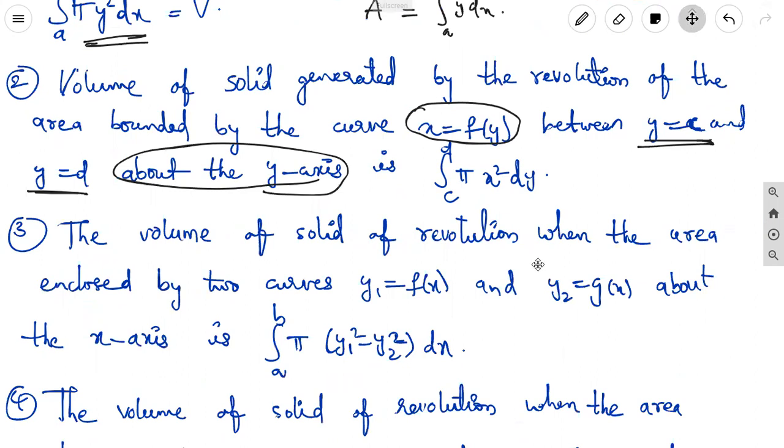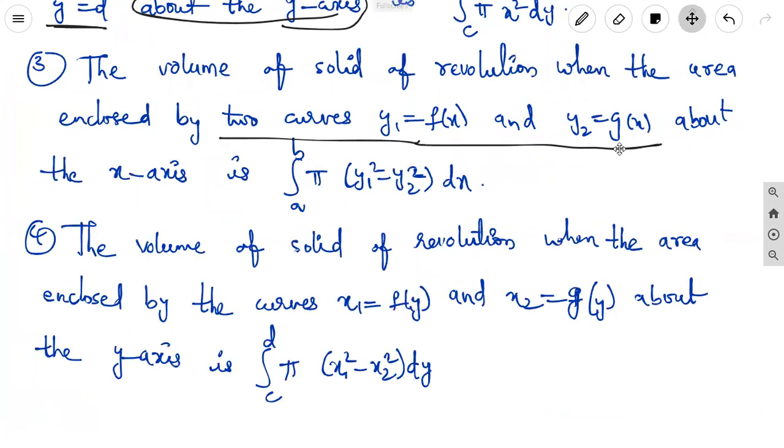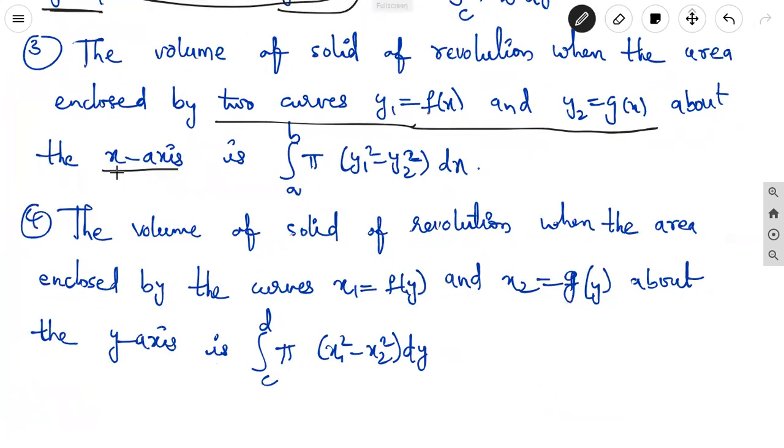Third one, the volume of solid of revolution when the area is enclosed by two curves, one y1 equal to f of x and the other y2 equal to g of x, about the x-axis. The limits are from a to b, pi times y1 square minus y2 square, whole dx.